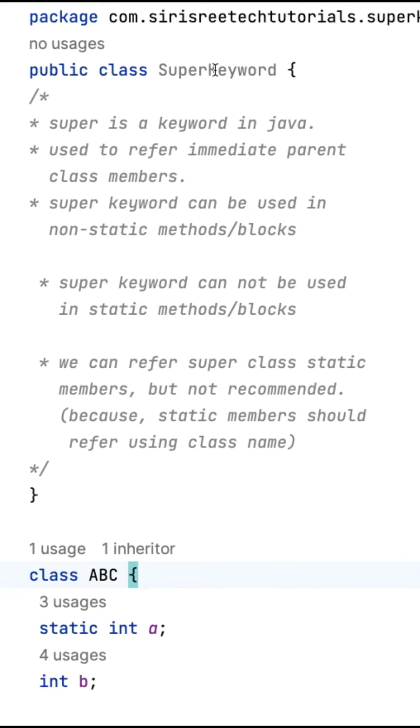Hi friends, in this video we will learn about the super keyword. Super is a keyword in Java used to refer to immediate parent class members, specifically parent class non-static members.